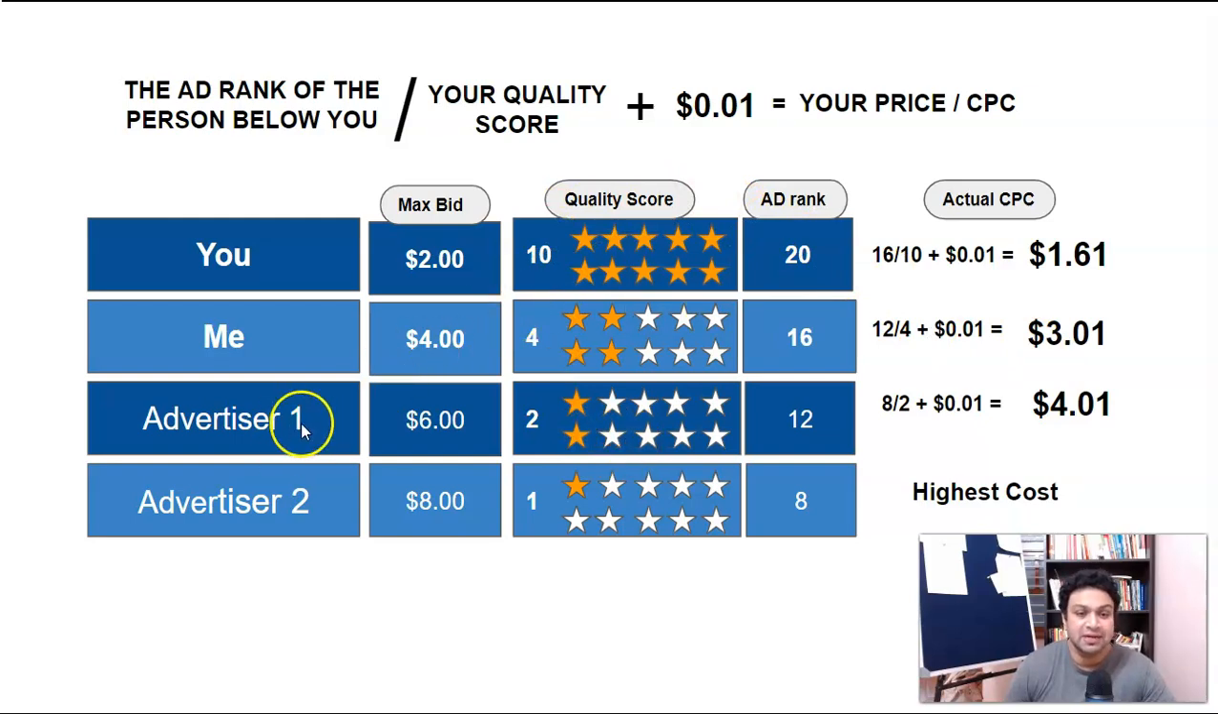So now here the advertiser 1 who is paying more than us, but their quality score is very, very less. So they got the ad rank of 12. So what is the formula for them? The ad rank of the person below you, and that is 8. Your quality score and my quality score here, this advertiser 1 quality score is 2. 8 divided by 2 plus 1 cent is equal to $4. So now you can understand, guys, quality score is everything.